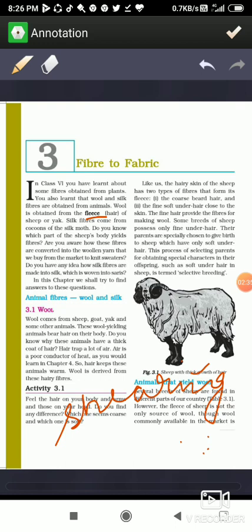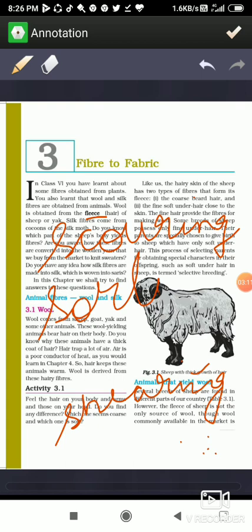Next keyword is scouring. Scouring means the process of removing dirt, oil or grease or any other impurity from the fleece. So in simple words we can say scouring means washing or cleaning of the fleece. तो आपके फ्लीस में से डर्ट, ऑयल, ग्रीस या और भी कुछ इम्प्योरिटी प्रेजेंट है तो उसे हटाना, दैट इज स्काउरिंग.